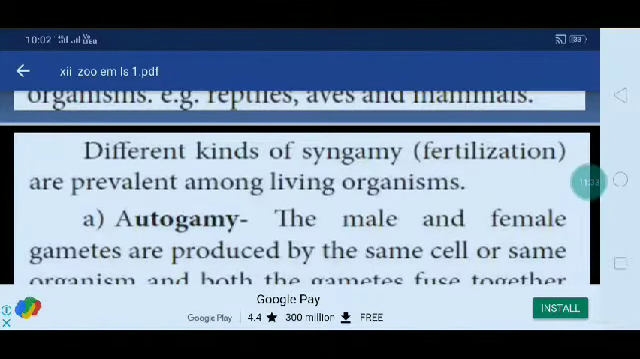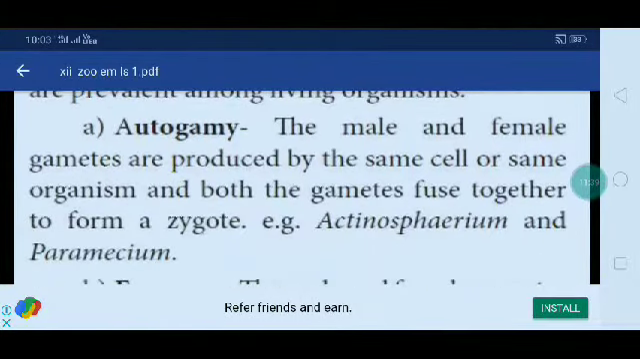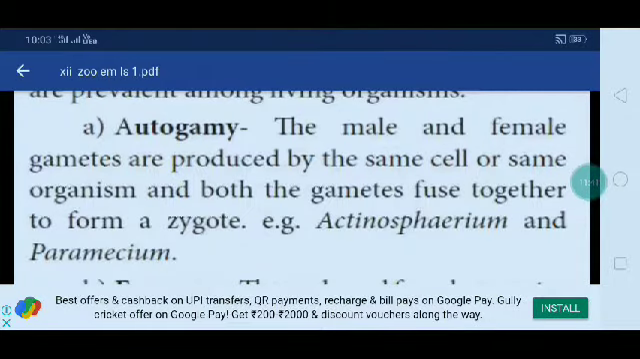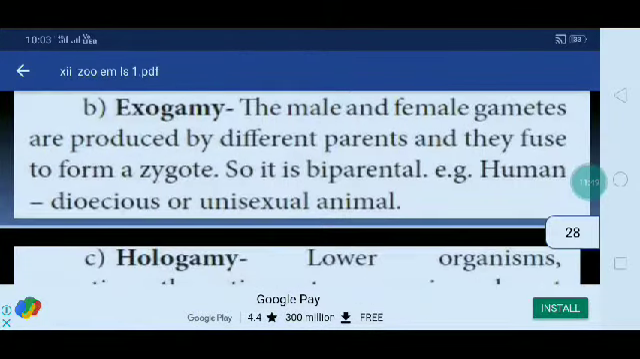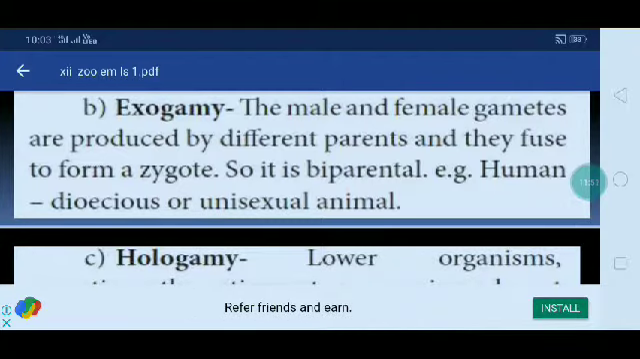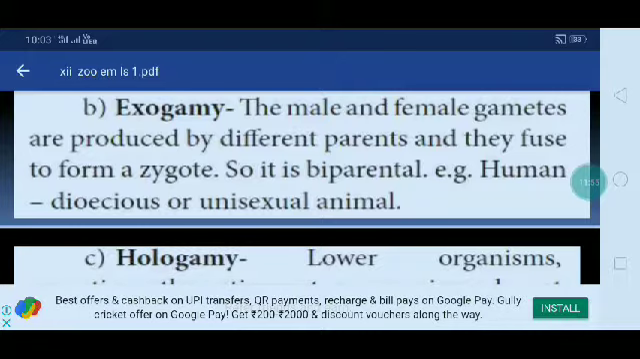Here, different kinds of syngamy fertilization are prevalent among living organisms. First one is autogamy. The male and female gametes are produced by the same cell or same organism, and both gametes fuse together to form a zygote, for example Actinosphaerium and Paramecium. Then exogamy. The male and female gametes are produced by different parents and they fuse to form a zygote. So it is biparental. Example, human, dioecious or unisexual animals.